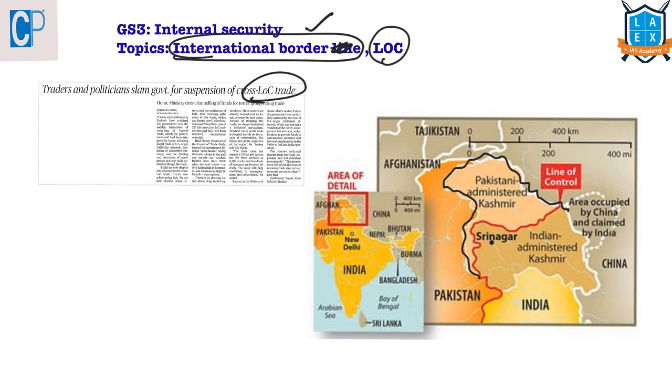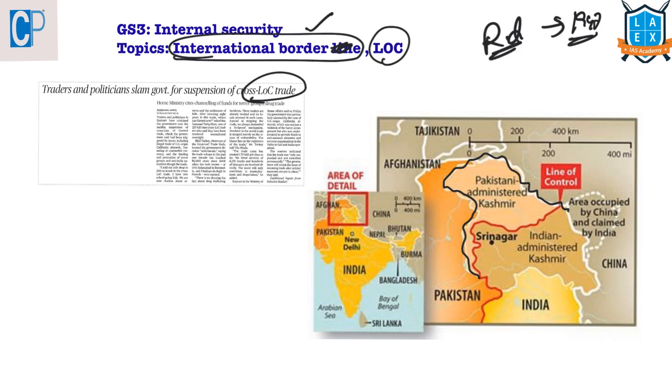This is recognized by the world, and this international border is based on the Radcliffe line that was published on 17th August of 1947 as a boundary demarcation line between India and Pakistan based on the partition of India. But from then, this international border is always in conflict between India and Pakistan.